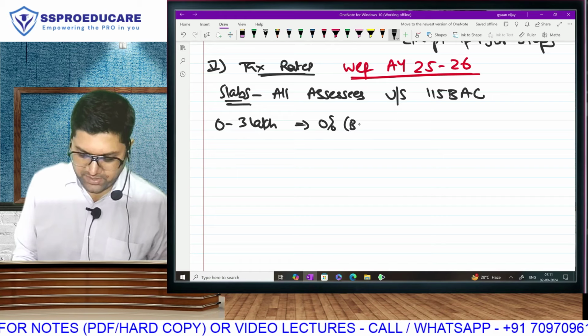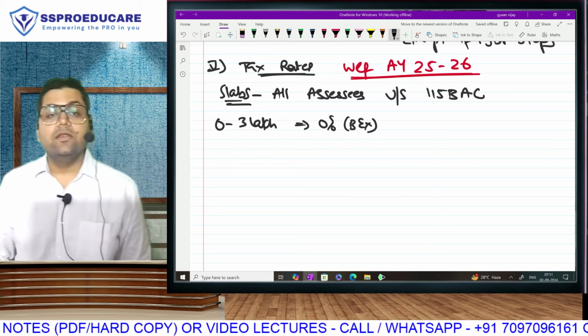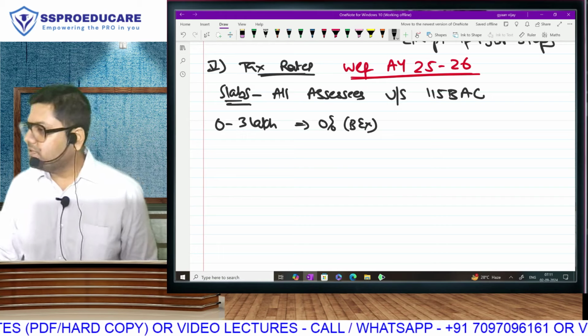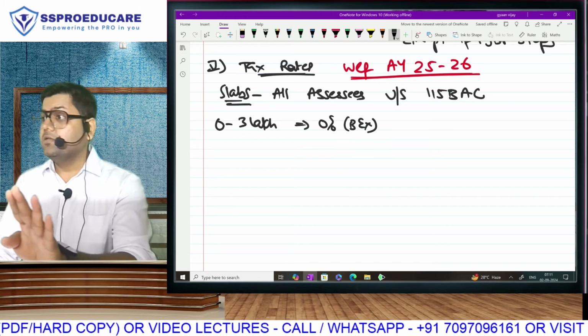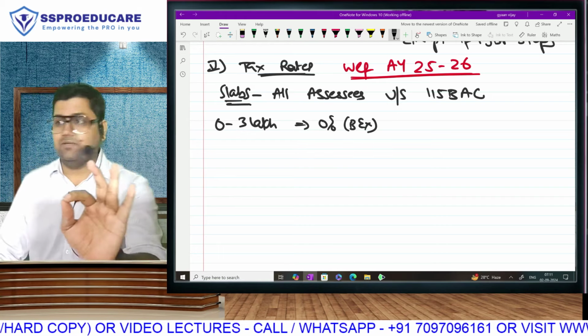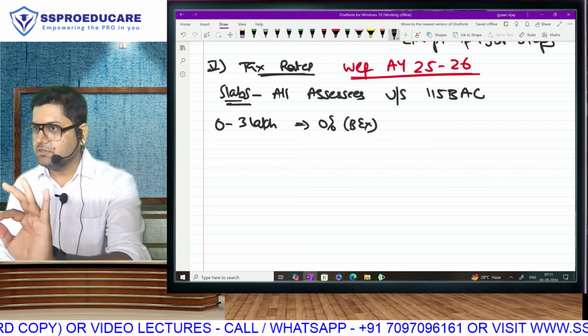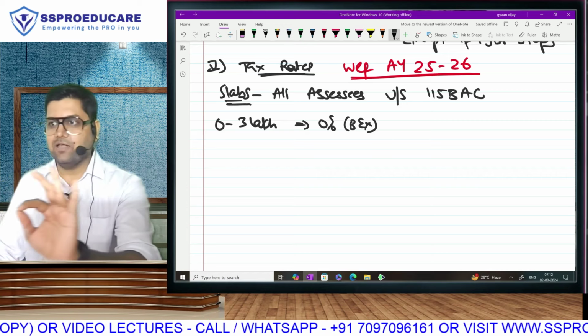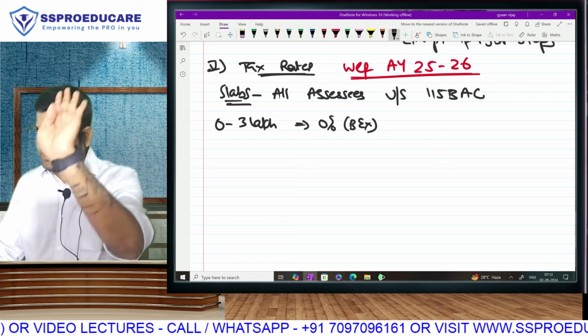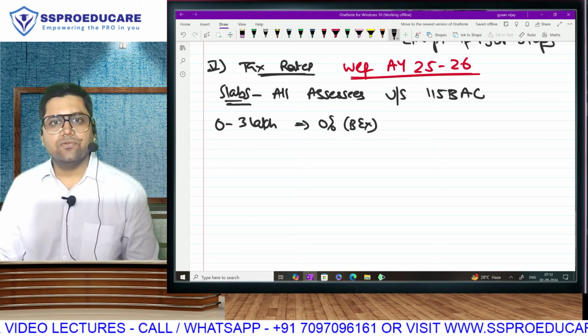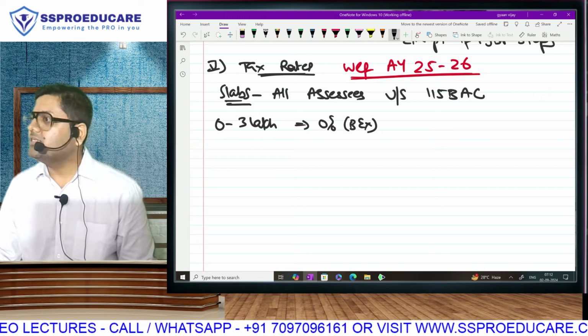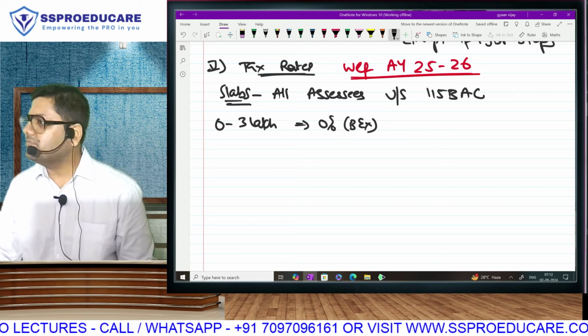Ladies and gentlemen, the basic exemption in the new taxation regime will be 3 lakh rupees for everyone. I mean for you and me also. In the old regime, we are none of us non-senior citizens. I have crossed half, but 60 mein time hai bro. So listen, in the old regime, what is our basic exemption?